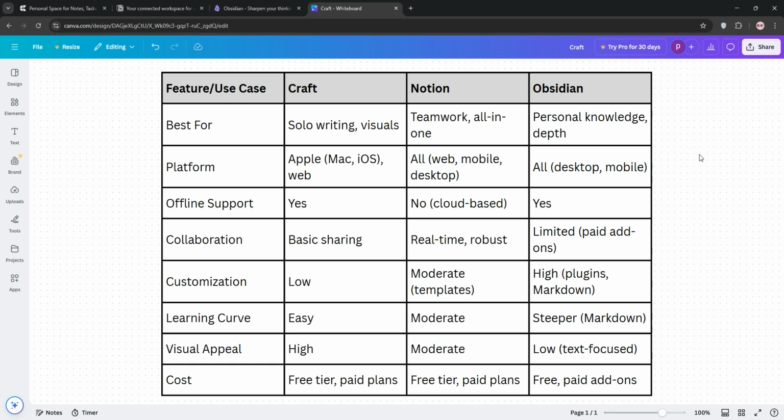Craft's limited on features, Notion needs internet, and Obsidian has a learning curve with Markdown. Pick Craft for beauty, Notion for teamwork, or Obsidian for depth.